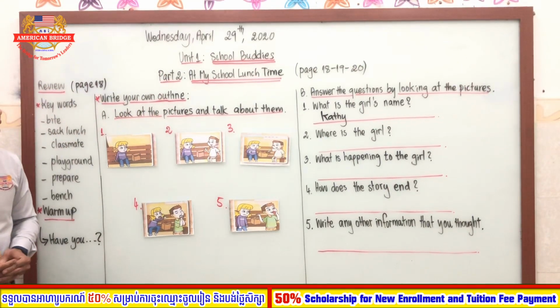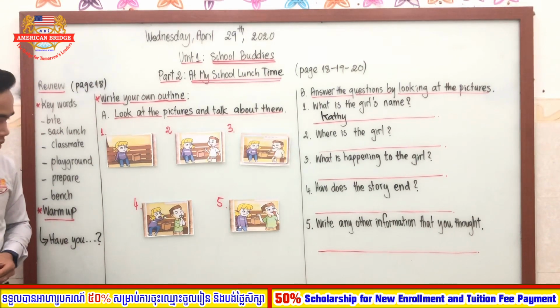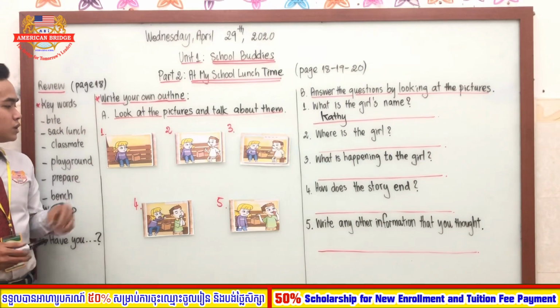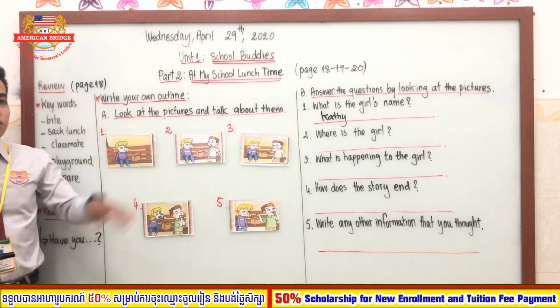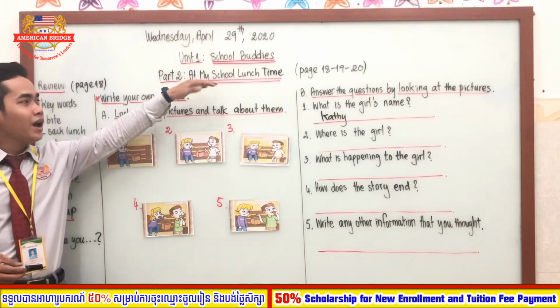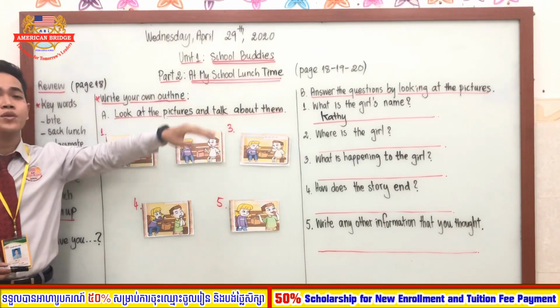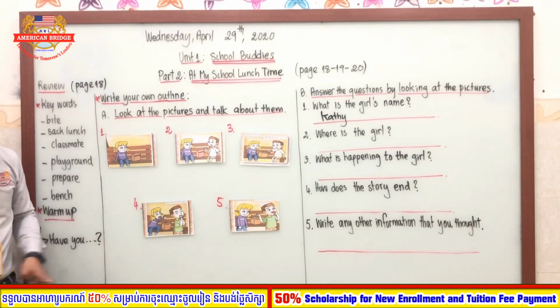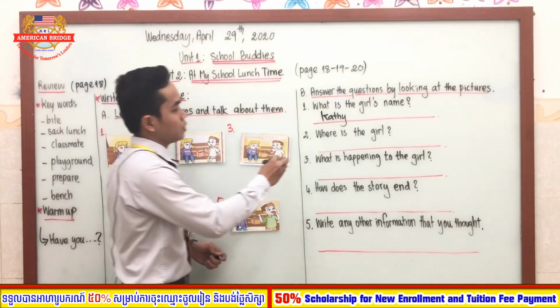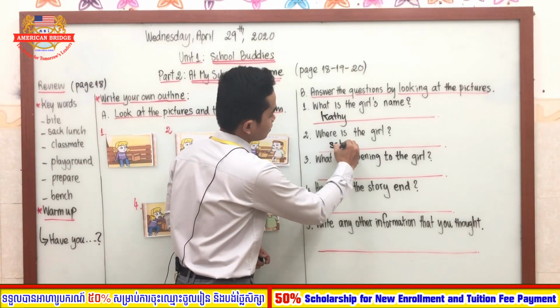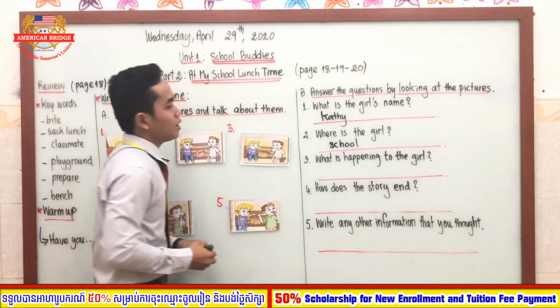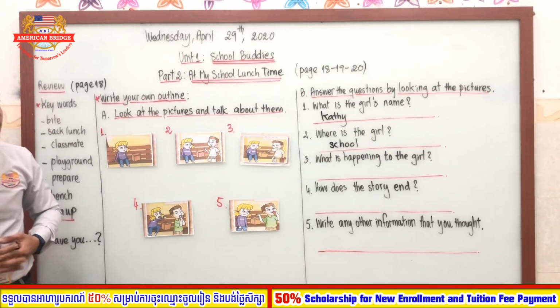Number 2, where is the girl? As you can see in the picture, where is the girl? Of course, she is sitting on the bench. But look at our title, at my school lunchtime. Of course, she is at school, right? So I'm going to put the word school. Or you can say the girl is at school.